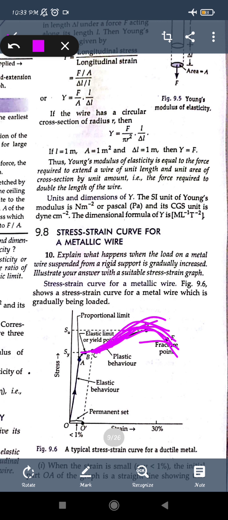So different points are shown in the graph. After this we will be seeing the numericals related to longitudinal strain, stress and strain, shear strain, and volumetric strain, and different moduli like Young's modulus, bulk modulus, and shear modulus. So we will see the different moduli also.